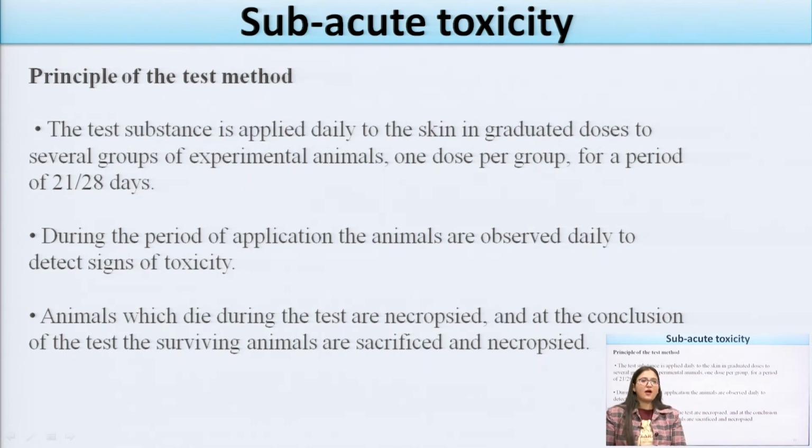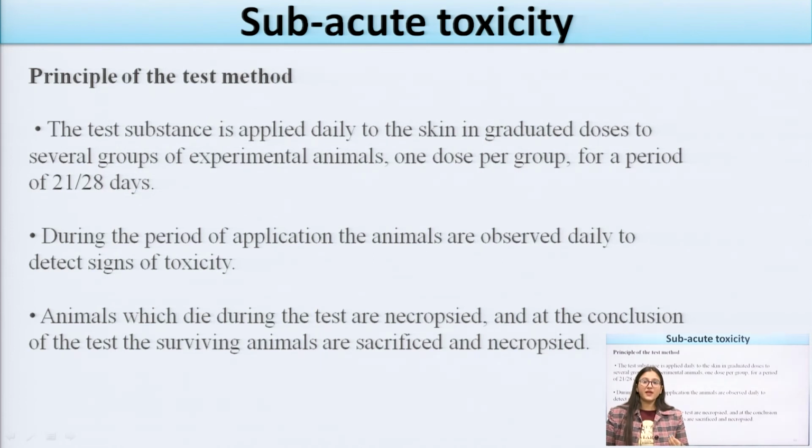The test substances are applied to the skin, because I have told you that this is a continuation of the dermal toxicity studies. So the test substances, or any novel substances which we are taking for the toxicity study of that drug, have to be applied daily to the skin in a graduated dose to several groups of experimental animals.